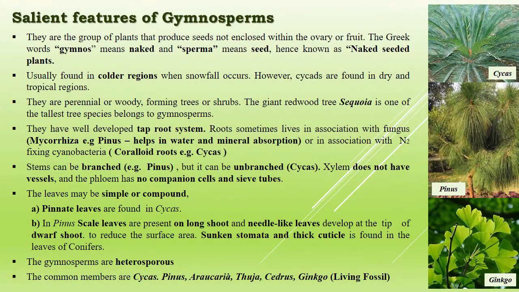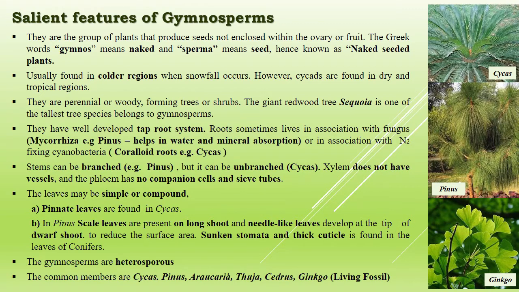In this video, we will talk about another group of plant kingdom, that is gymnosperms. Gymno means naked, sperma means seeds. That means the plants belonging to this group are not enclosed within the fruit wall. They bear naked seeds. These are the seeded plants without fruits.